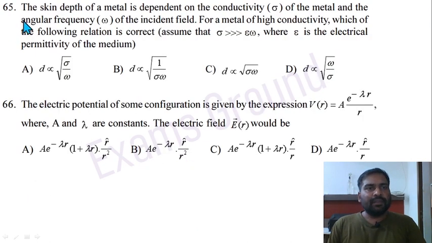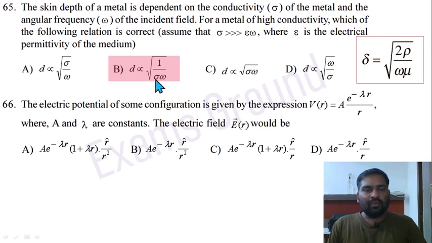Question 65. The skin depth of a metal is dependent on the conductivity sigma of the metal and the angular frequency omega of the incident field. For a metal of high conductivity, which of the following relations is correct? So option B is correct here. Skin depth equal to square root 2 rho divided by omega mu. In the case of rho, it can be written as 1 by sigma. So skin depth proportional to square root 1 upon sigma omega.